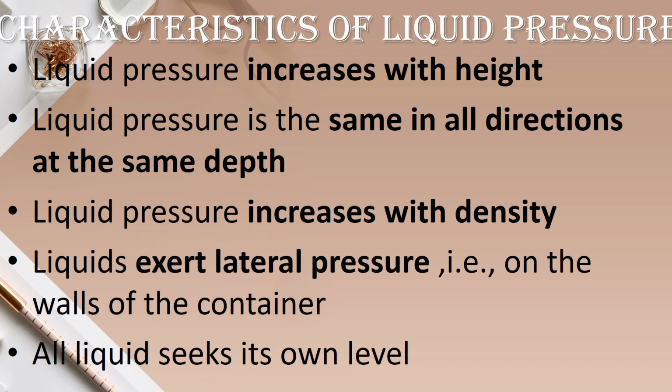You should put the hole at a proper height, proper depth. What you can observe there, if you pour water inside, the water will come out to an equal distance. Okay children, so we can say the liquid pressure is the same in all the directions at the same depth.